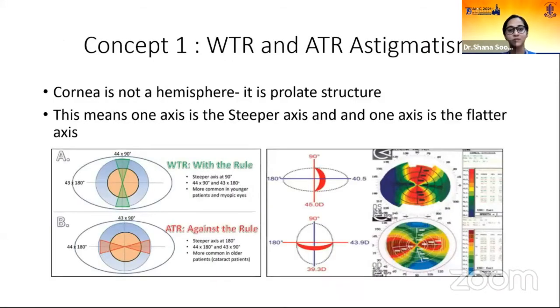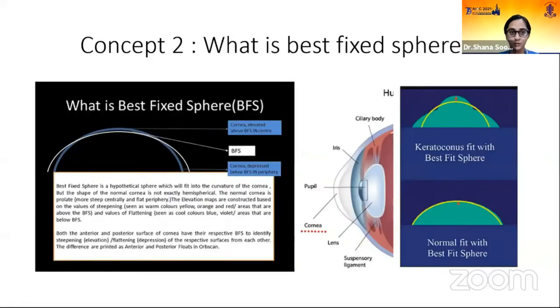The first concept is with rule and against rule, astigmatism. As we all know, cornea is not a hemisphere, it's a prolate structure. That means one axis is a steeper axis and one axis is a flatter axis. So in corneal topography, the steeper axes are seen as warm colors and the flatter axes are seen as cool colors. By warm colors, I mean yellow, red, orange, and by cooler colors, I mean green, blue. So when you see a steep axis at 90 degrees plus minus 15 to 20 degrees, that is with the rule astigmatism. When you see a steeper axis at 180 degrees plus minus 15 to 20 degrees, that is against the rule astigmatism.